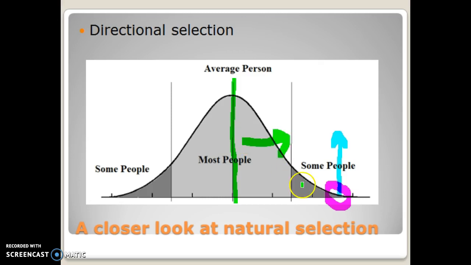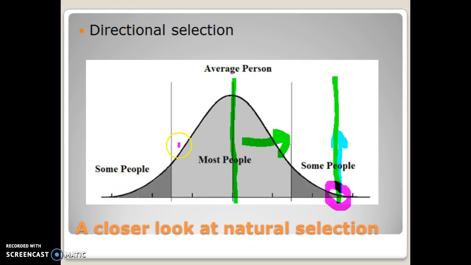Over the course of time, provided that these people continue to have a selective advantage over the average or the below average people, this becomes the new norm in the population, and this is where the new average would be established. What would happen as a result?